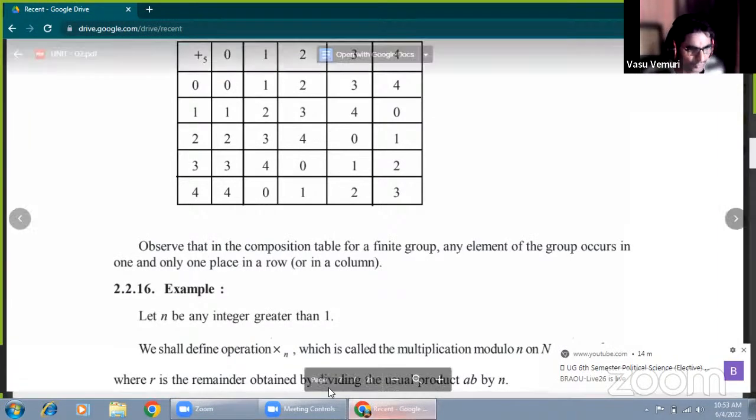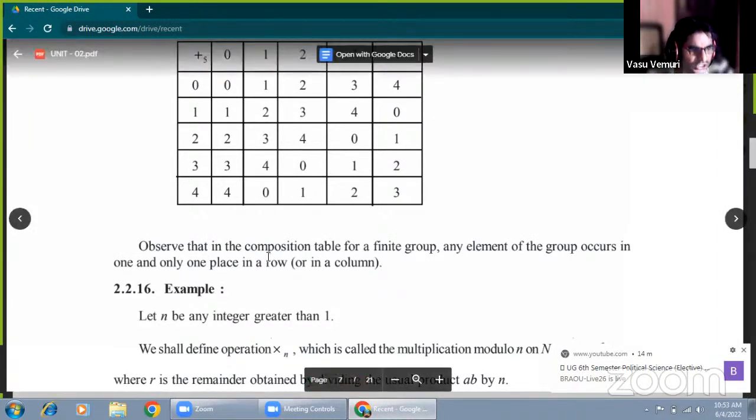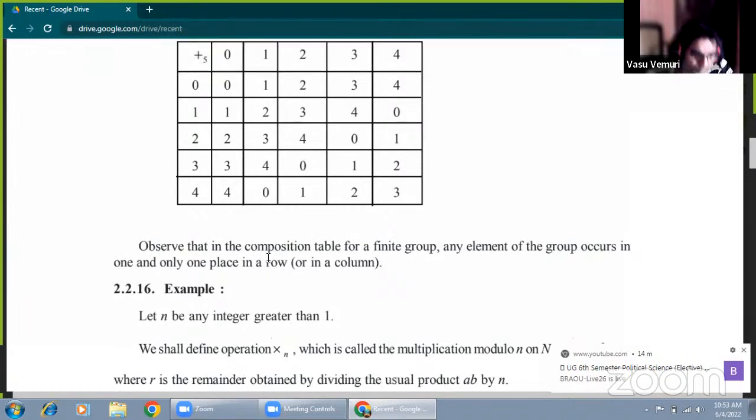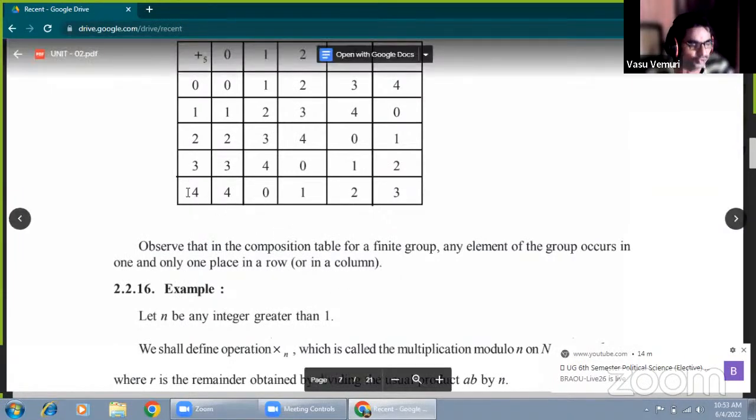to form a group. Also, if you have already proved that Z5 is a group with respect to addition modulo 5, and the commutative property is also satisfied, then it is called an abelian group. Suppose 4 addition modulo 5, 2: 4 plus 2 is 6, 6 minus 5 is 1. At the same time 2 plus 4 is also 6, 6 minus 5 is 1.